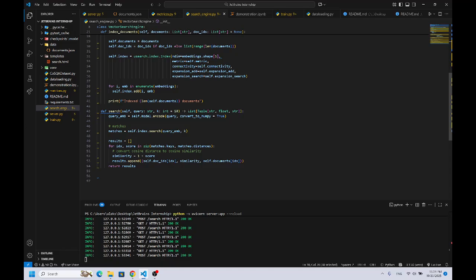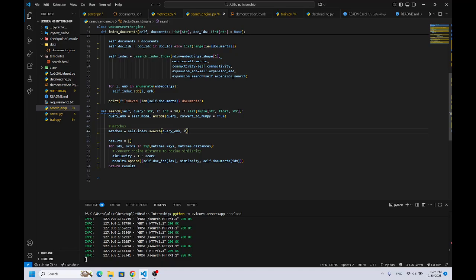The second function is search. Search is a function that will take a query, which is a string, and will return the top k most suitable documents in the documents list for this specific query. In my case, k will be 10.